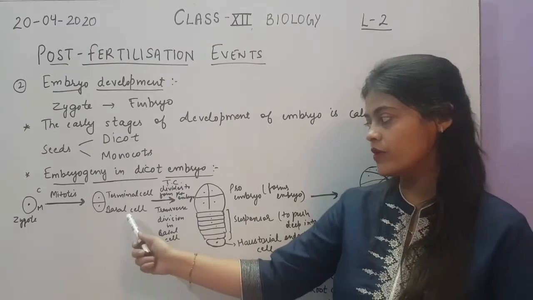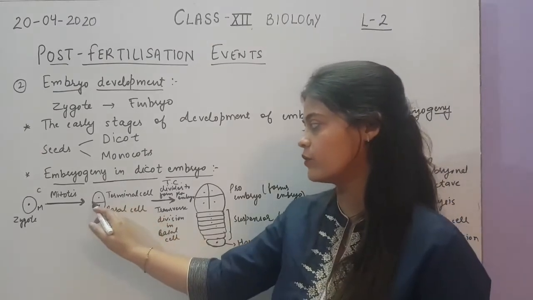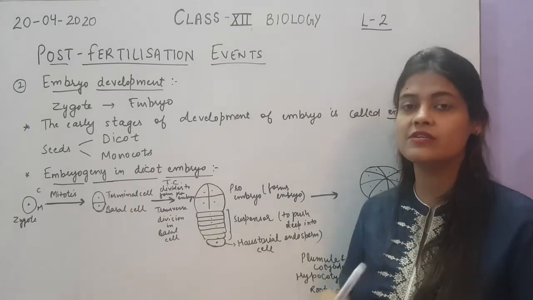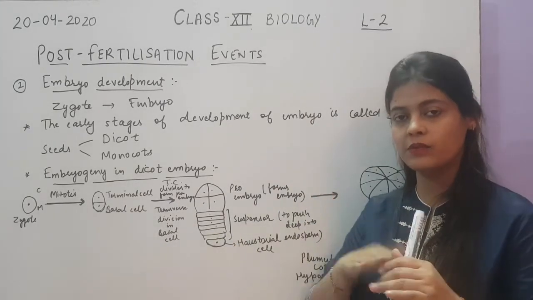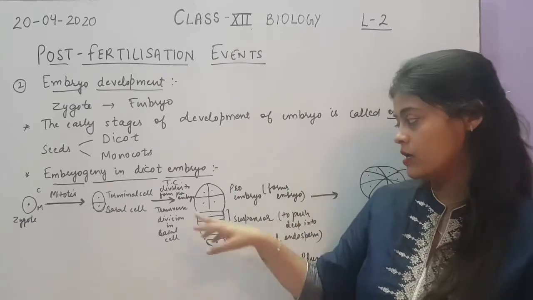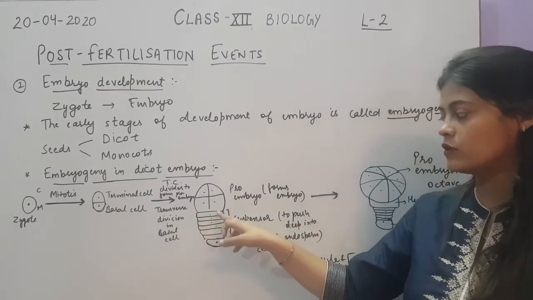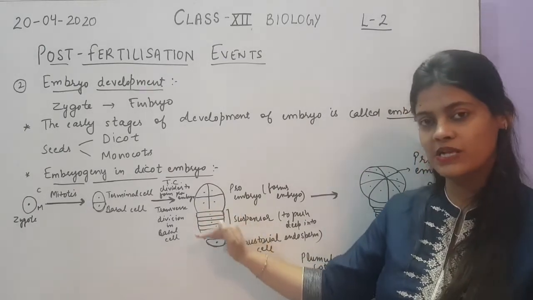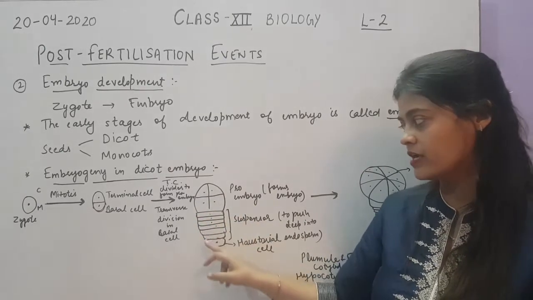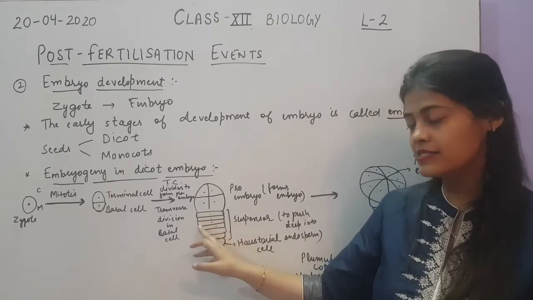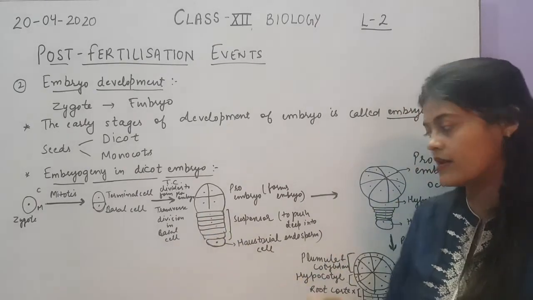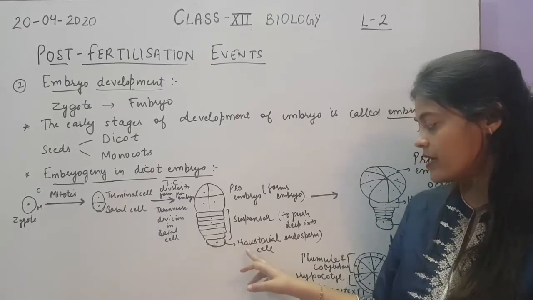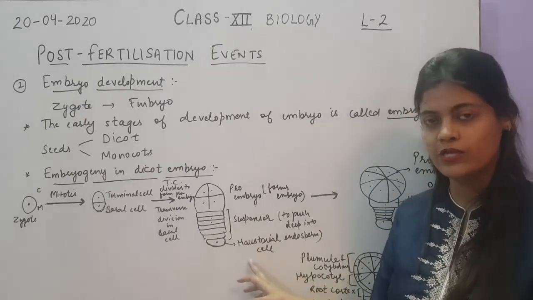Okay. Now these two cells will undergo further mitotic divisions. Let's see how. First we'll see this basal cell undergo division. When this basal cell undergoes a transverse division, you know that now, it means one over other. So it will undergo transverse division to form these so many cells. These cells will arrange themselves one over the other in such a way, and the cells are very much intact, and the last cell is slightly rounded in shape